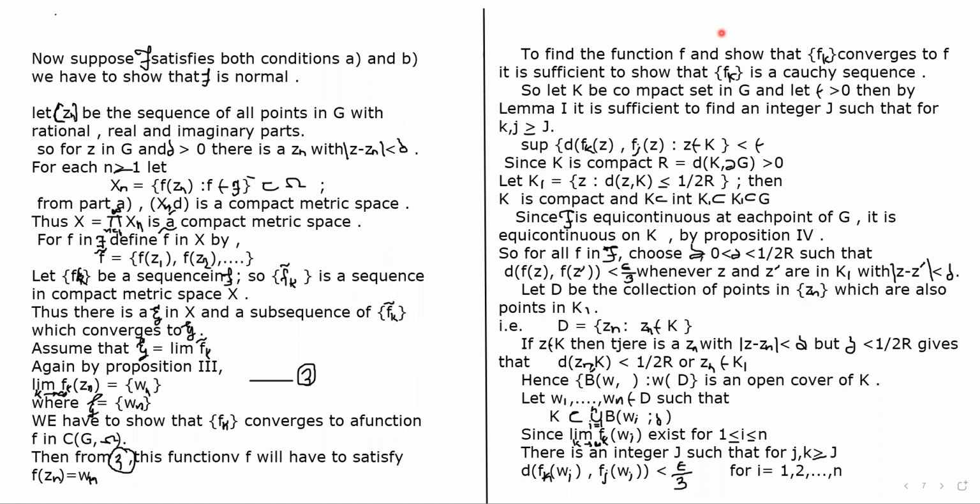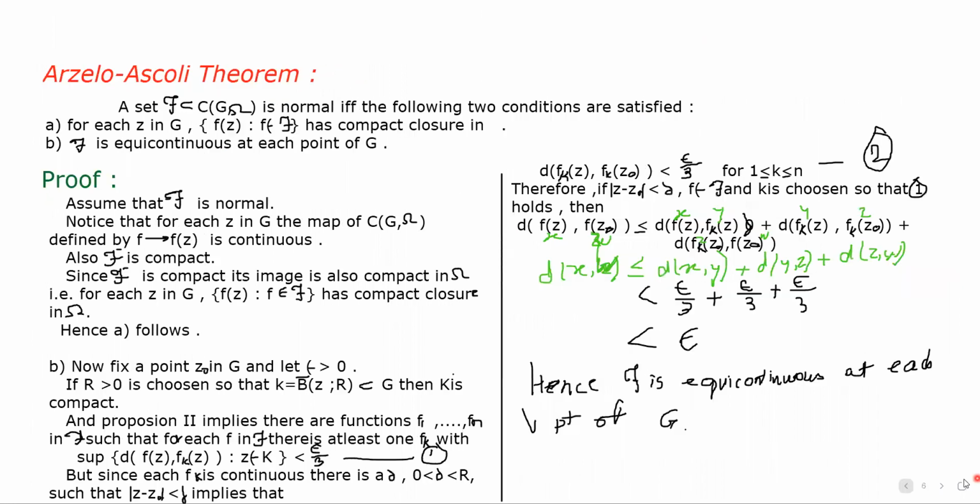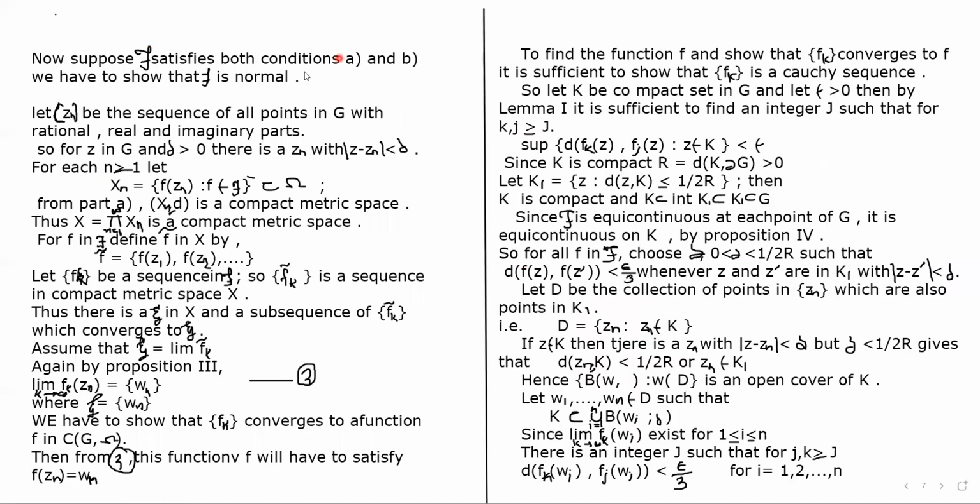We repeat this part of the theorem from the start once again. Here we consider that the family script F satisfies both conditions (a) and (b). That is, for each z in G, the set of f of z has compact closure in G, and second, script F is equicontinuous at each point of G. So these are the conditions, and we have to show that script F is normal.